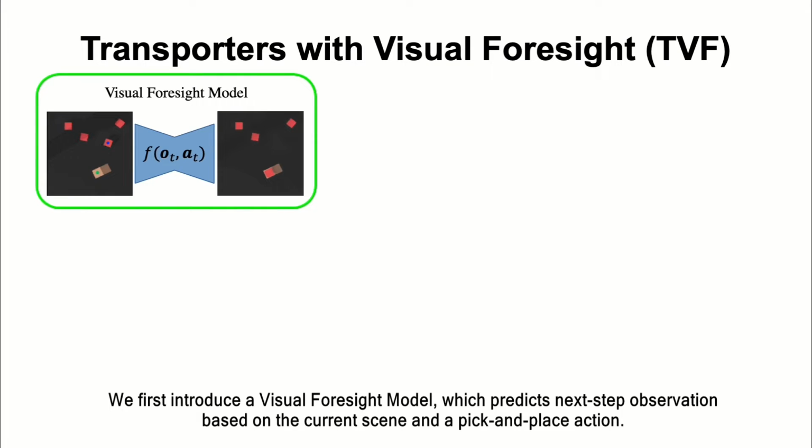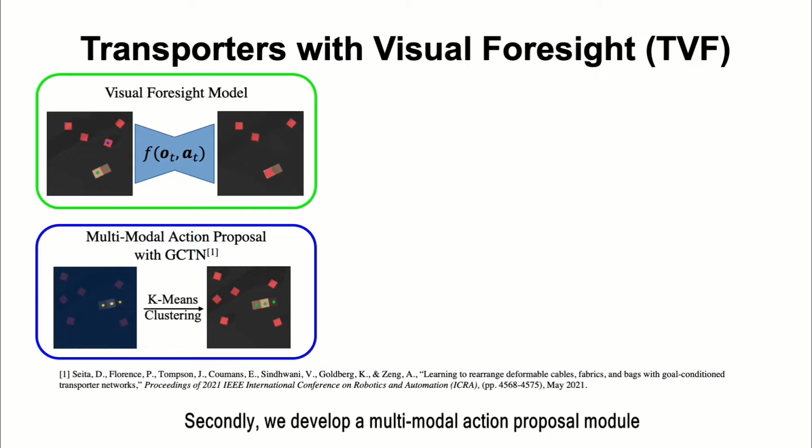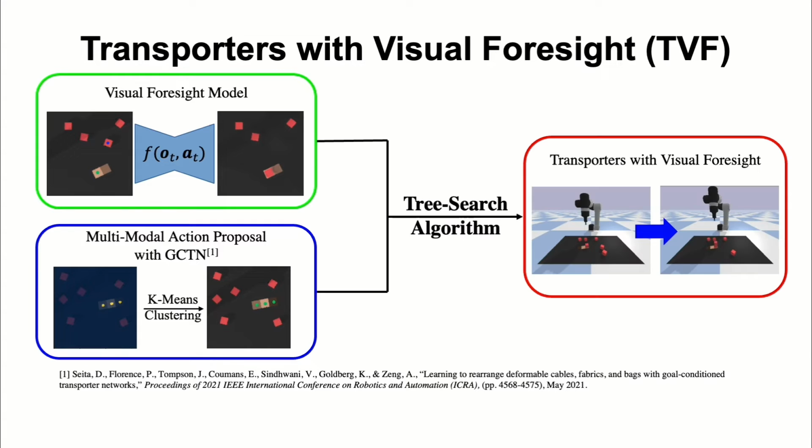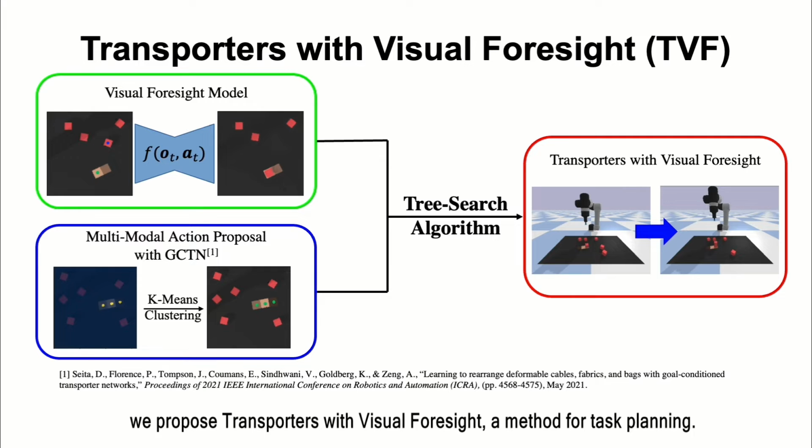We first introduce the visual foresight model, which predicts next step observation based on the current scene and a pick-and-place action. Secondly, we develop a multimodal action proposal module, which builds on a state-of-the-art imitation learning method called the goal condition transporter networks. Combining the visual foresight model and the action proposal with the tree search algorithm, we propose transporters with visual foresight, a method for task planning.